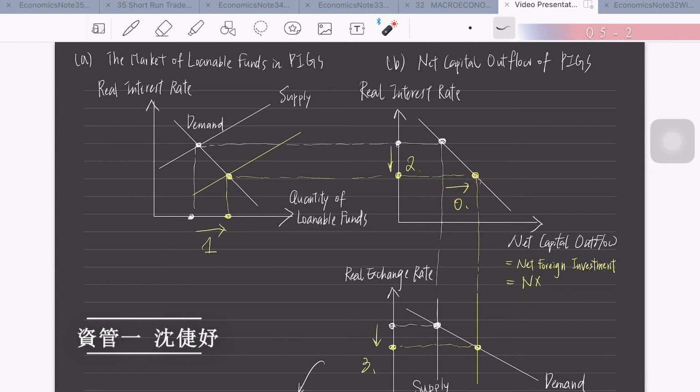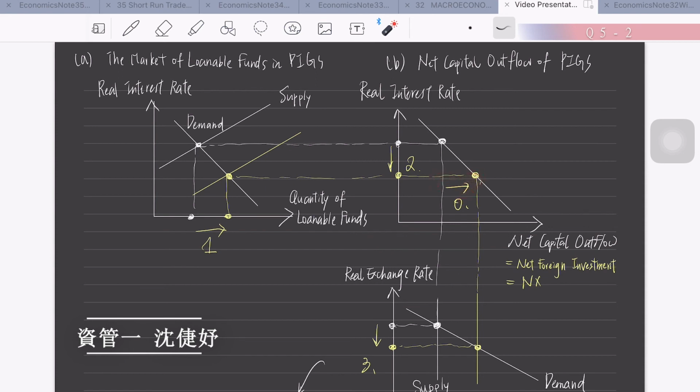It is not because PIGS countries have extra money to invest. It is because the money is originally owned by the core countries of the Eurozone. So now the capital just flows back to their own country.